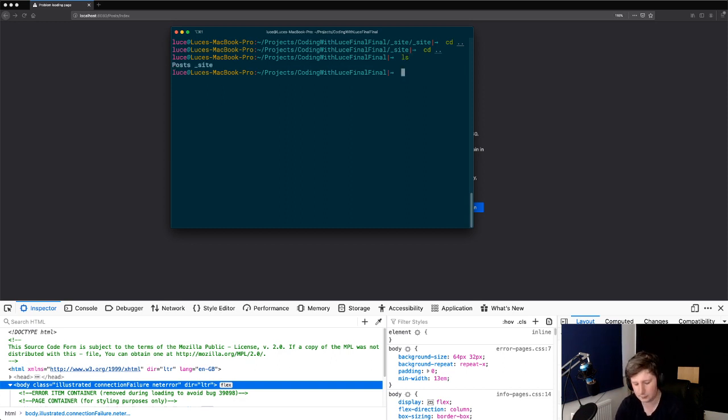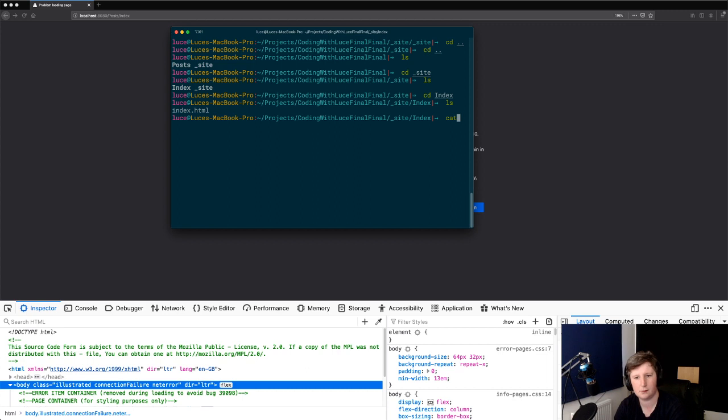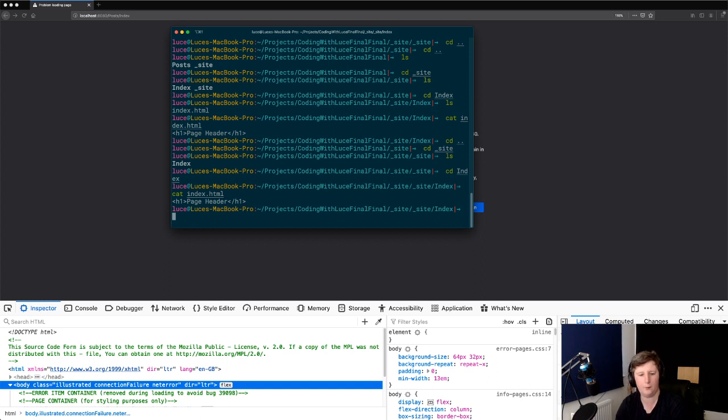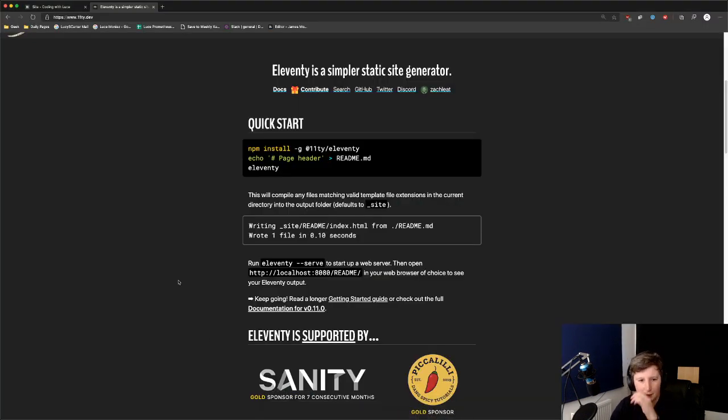So we've got posts. So if we go into site now, we should see what's in this one. Okay, so that's the wrong one. So if we cd into site again, and then cd index, and then cat index. Okay, wait, what? Strange things are happening. Well, anyway, we can mess around with this because the only reason that we did that one was just to follow the getting started.